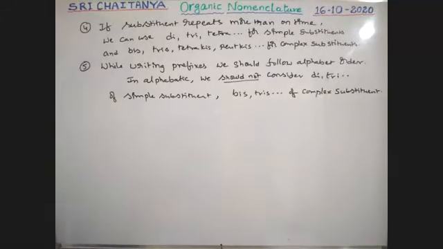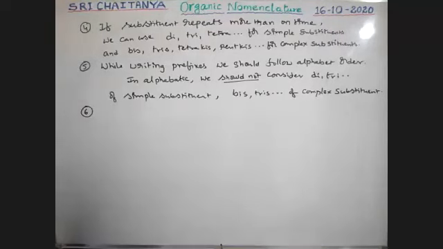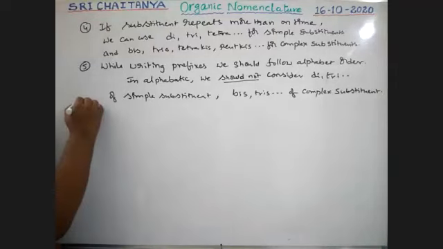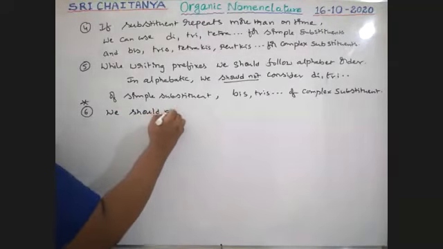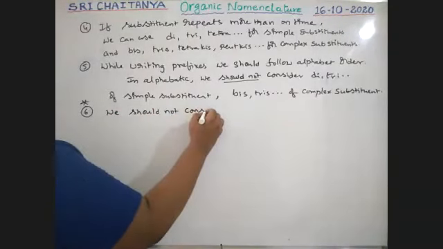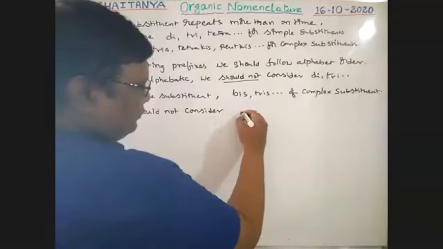Okay. Next, and very important, sixth point.